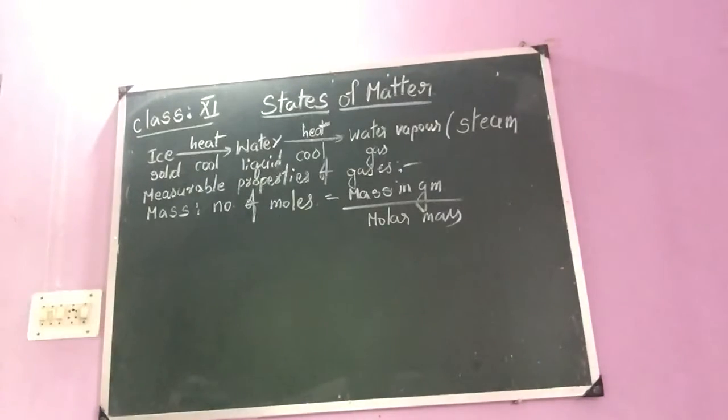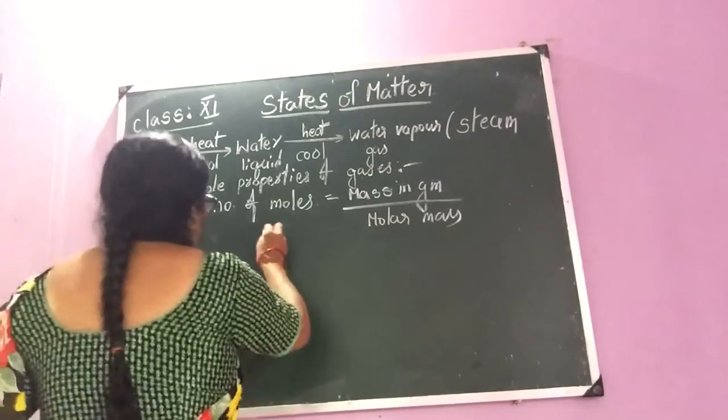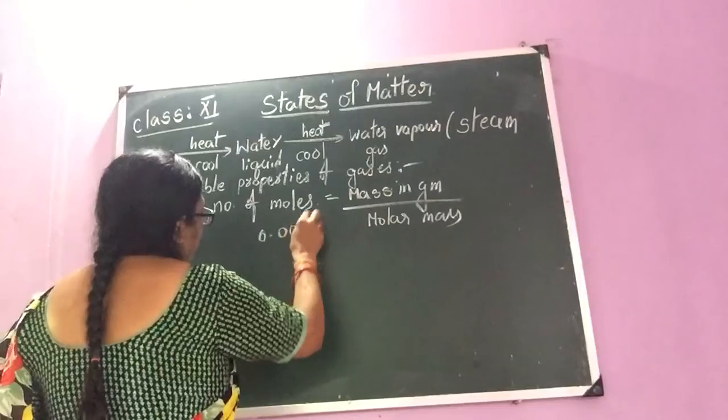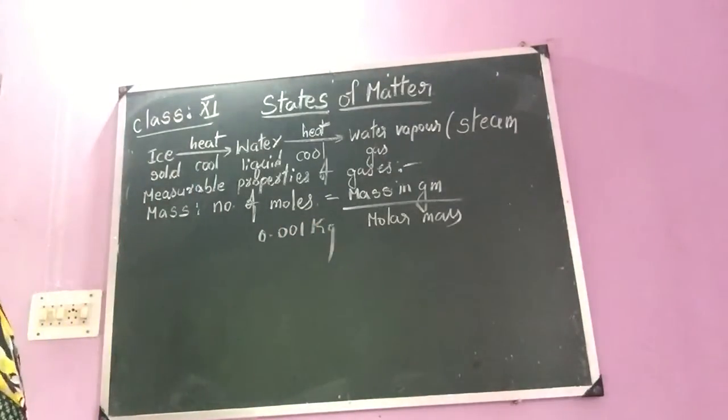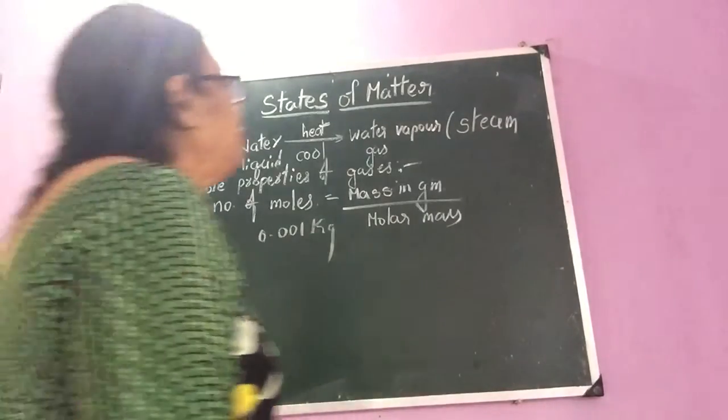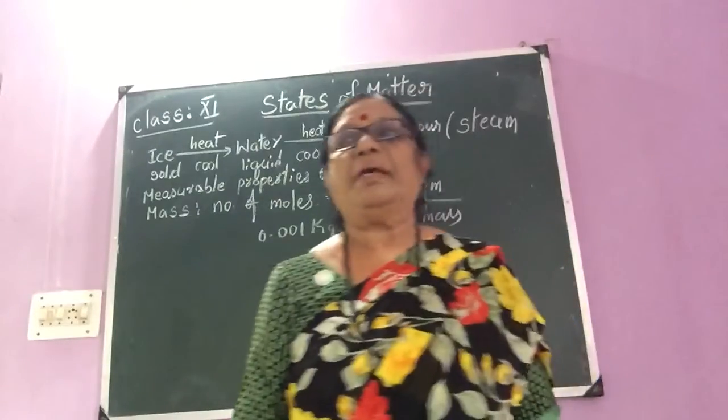Clear, children? Okay. But in SI unit, the mass is expressed in kilogram, and the gram is 1 by 1000 of a kilogram, which is 0.001 kg. Okay, children? 0.001 kg, which is convenient for most laboratory measurements.